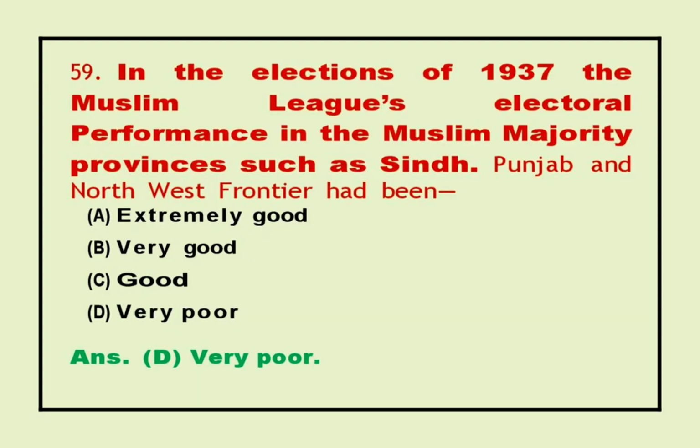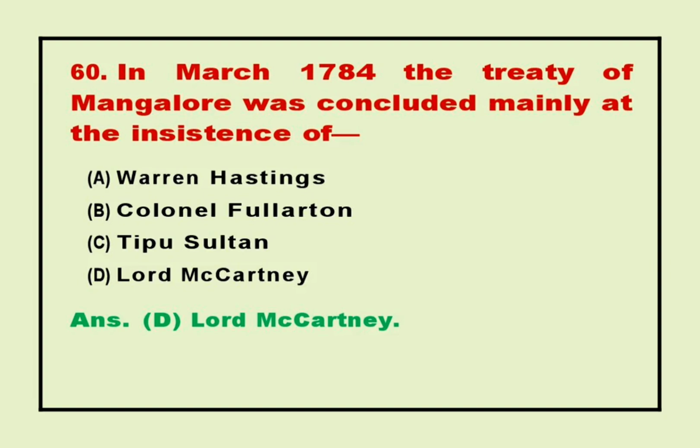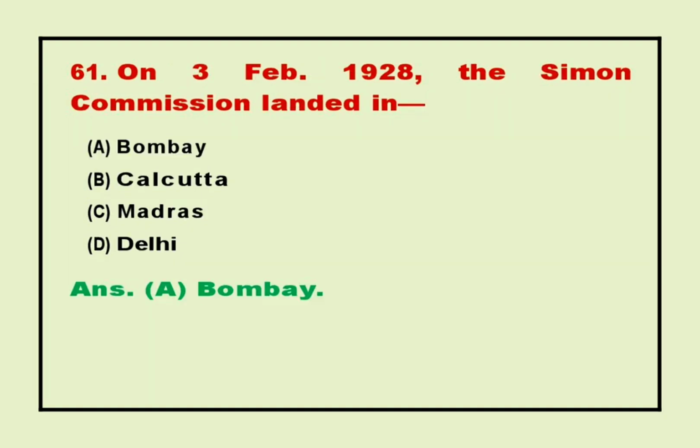59. In the elections of 1937, the Muslim League's electoral performance in the Muslim-majority provinces such as Sindh, Punjab and North-West Frontier had been? Answer D. Very poor. 60. In March 1784, the Treaty of Mangalore was concluded mainly at the insistence of? Answer D. Lord Macartney. 61.